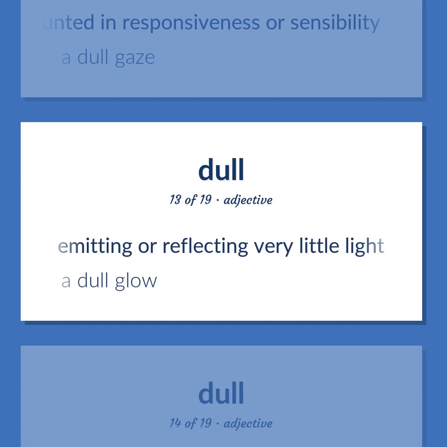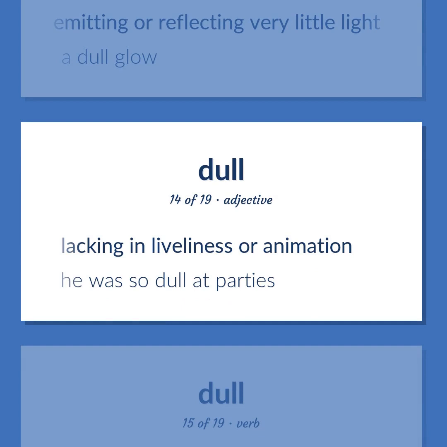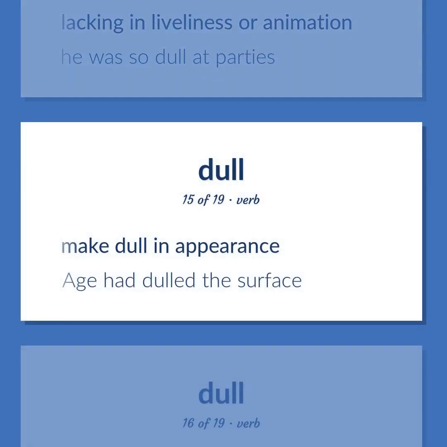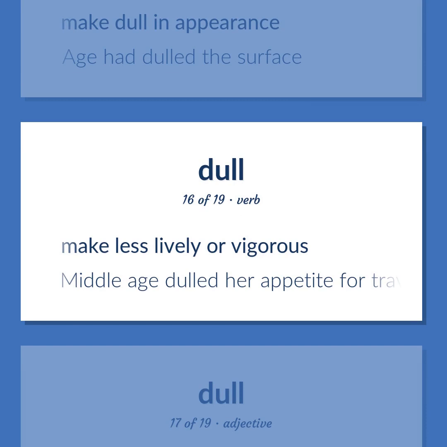Emitting or reflecting very little light. A dull glow. Lacking in liveliness or animation. He was so dull at parties. Make dull in appearance. Age had dulled the surface. Make less lively or vigorous. Middle age dulled her appetite for travel.